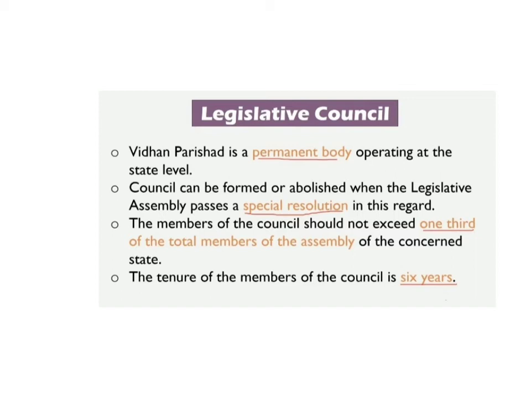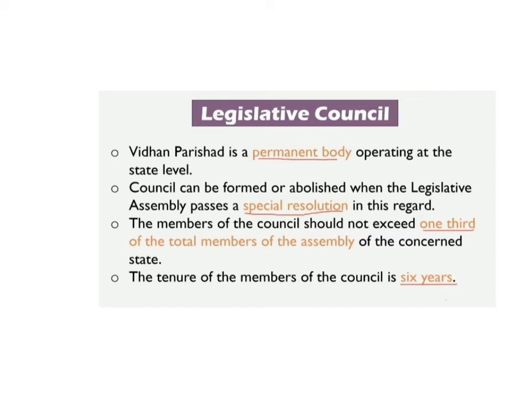The council can be formed or abolished when the state assembly passes a special resolution in this regard. So it is a permanent body, but the legislative assembly can pass a special resolution by which it can be formed or abolished. The members of the council should not exceed one third of the total members of the assembly of the concerned state.